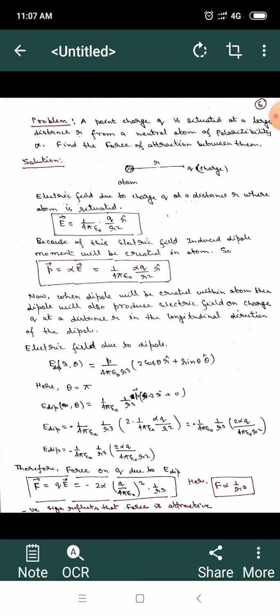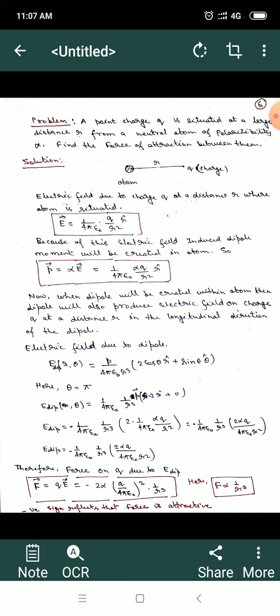Now, because of this electric field, a dipole moment is created within the atom. And when the dipole is created within the atom, the dipole will also produce an electric field at charge q. We have already seen in our previous lectures that if a dipole is present, an electric field is created due to the dipole. So we can calculate how much electric field is produced by the dipole created within the atom, at distance r where charge q is located.